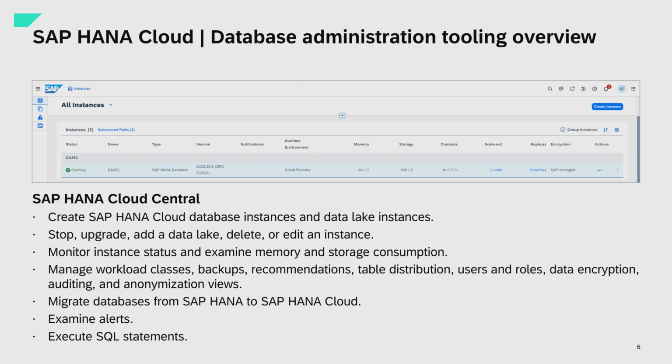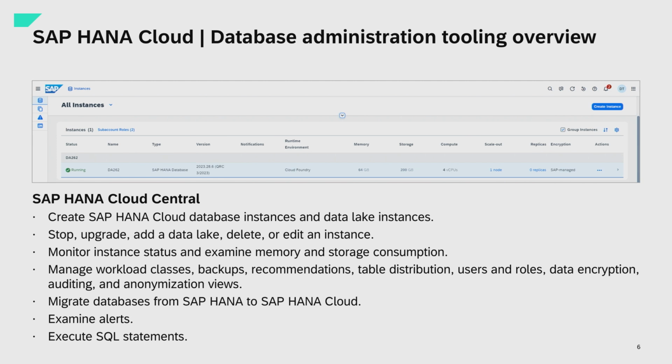So both instances can be managed with HANA Cloud Central. You can monitor the health status of these instances, and you can also migrate databases. I will come to that later as well. You can manage alerts or execute SQL statements. So all of this is provided with a central tooling as your entry point for your administration tasks.